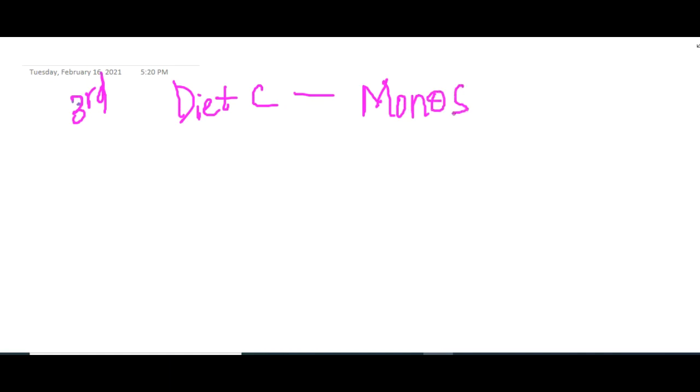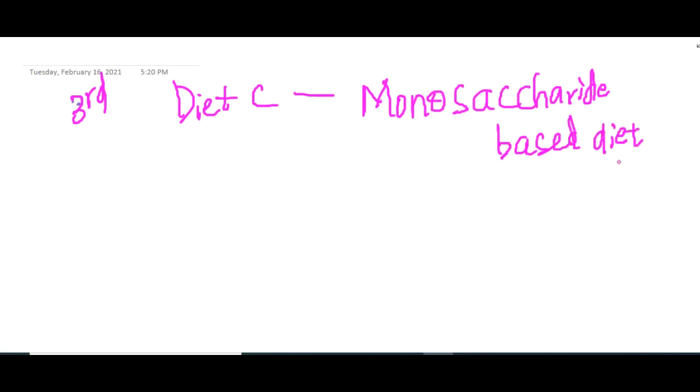Then next we have the third diet, diet C. Here you give monosaccharides only. This is a monosaccharide based diet, where you will not even give disaccharides and starch, because they may not be digested by the babies sometimes.